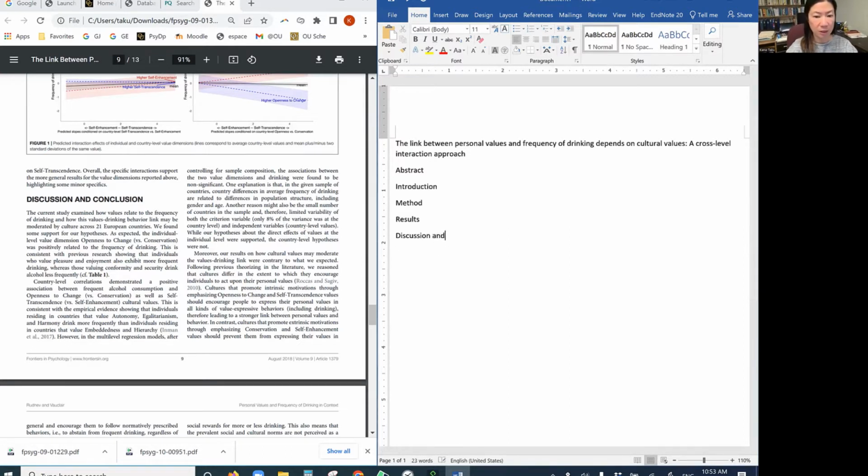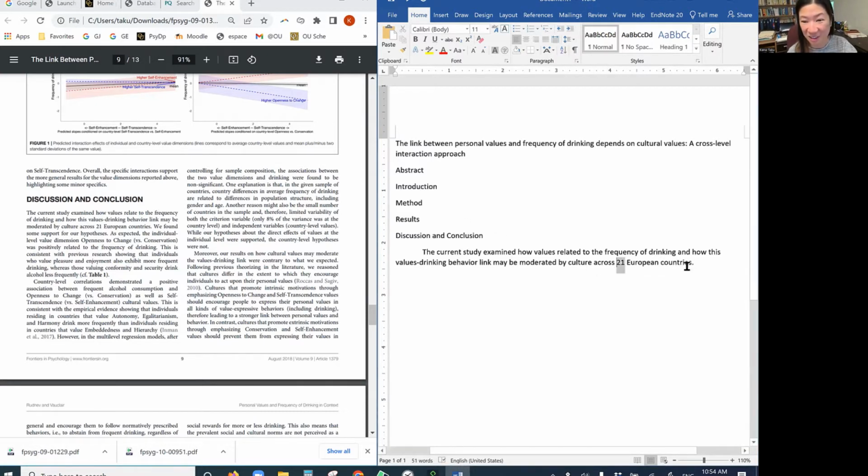For this particular paper, it says discussion and conclusion. That's fantastic. So I'm just going to start typing. The current study examined how values relate to the frequency of drinking and how this values-drinking behavior link may be moderated by culture across 21 European countries. Oh, I did not know that. The data involves data from 21 European countries. This is a big size study.